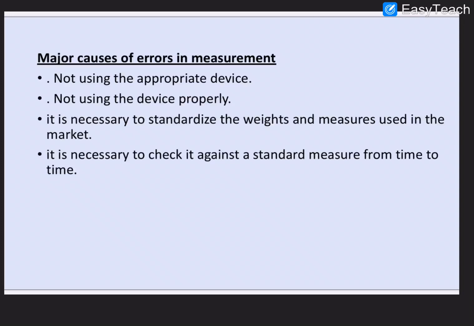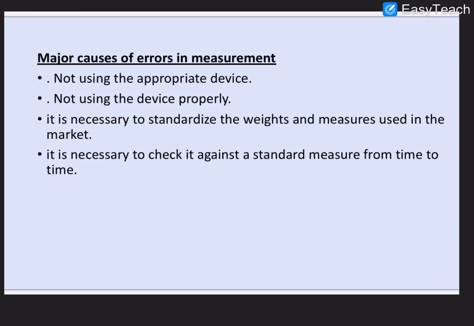Now we are going to the topic, major causes of errors in measurement. What are the causes of errors while measuring physical quantities? The first one is not using an appropriate device. There are many devices available in the market. When we buy vegetables at different shops, the measures are not proper. They will not be using correct devices. Malpractices will be there. Not using the device properly is another cause. So these two are the reasons, and it is necessary to standardize weights and measures used in the market.